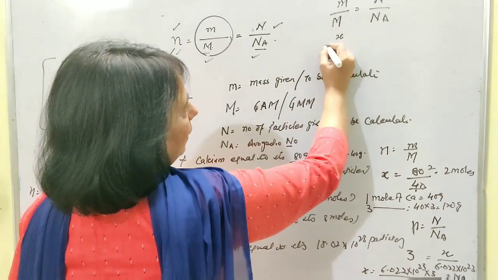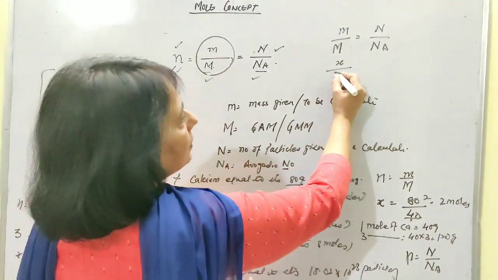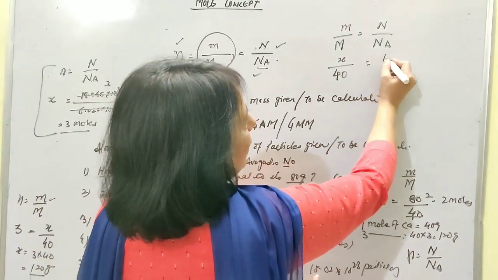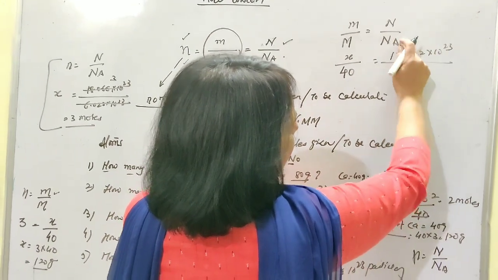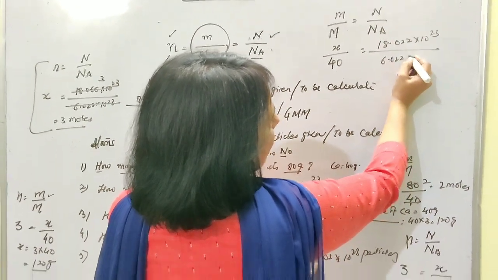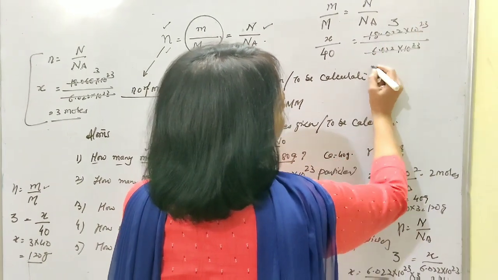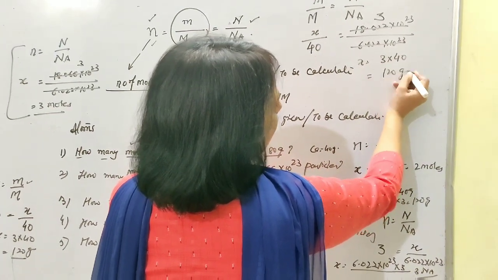That means I have to calculate this m of calcium. Molar mass 40. This number is given to you, that is 18.022 × 10^23. This Na is the fixed number, that is Avogadro number. So 3x = 3 × 40, that is 120 grams.